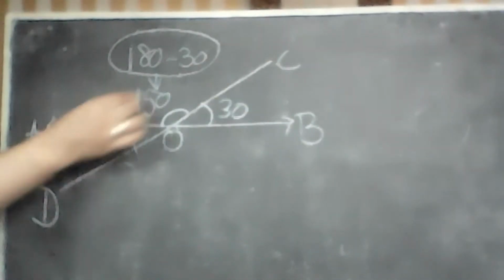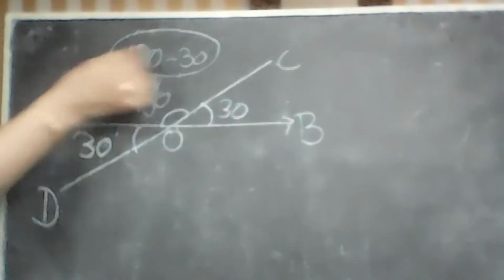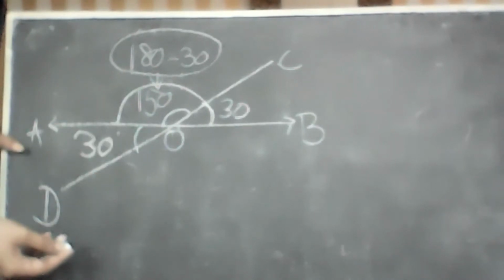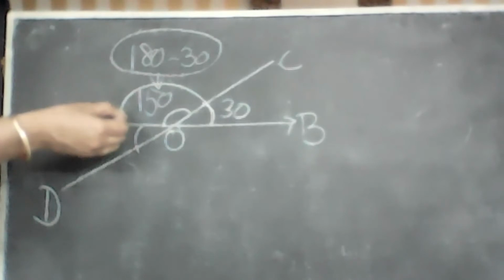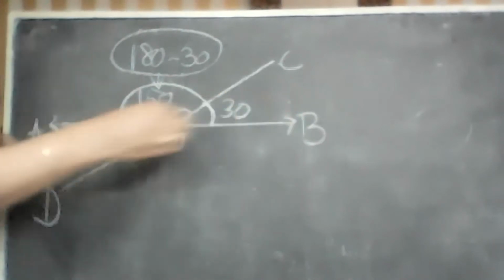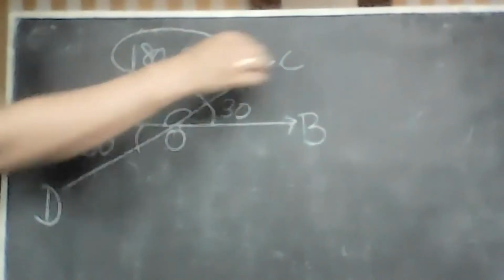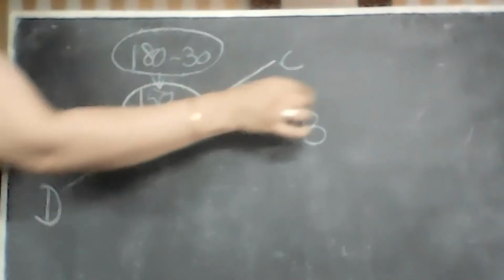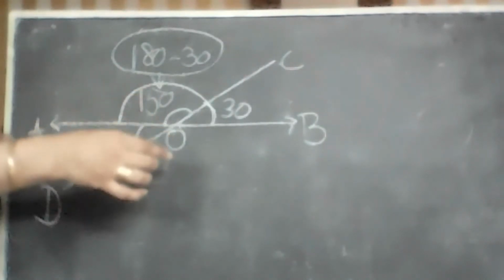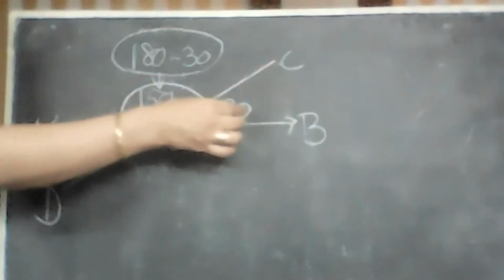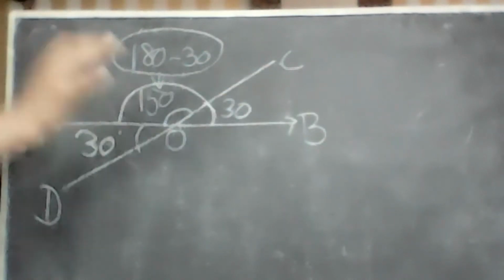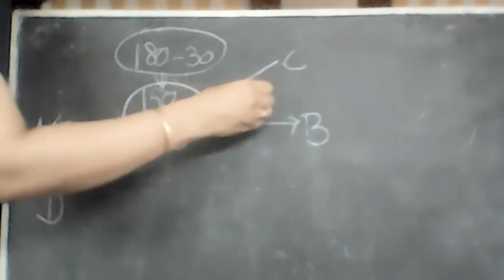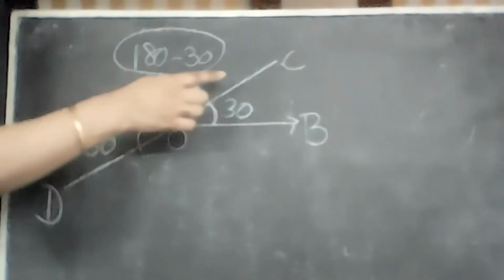And if you are finding this angle by doing 180 minus this angle, it means this angle is supplementary, right? So which are the two angles that are supplementary? The two angles that are supplementary are BOC and COA. So if this angle plus this angle is equal to 180, then if you don't know one angle, you will do 180 minus 30 to arrive here. All three of you had to tell me is these two angles are supplementary. That is why we are doing 180 minus 30.